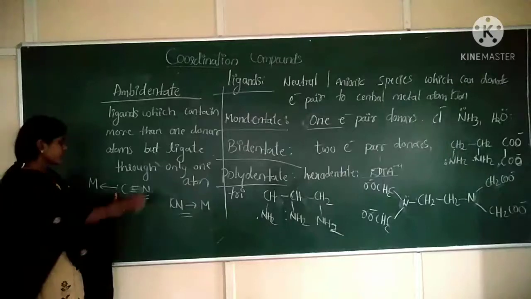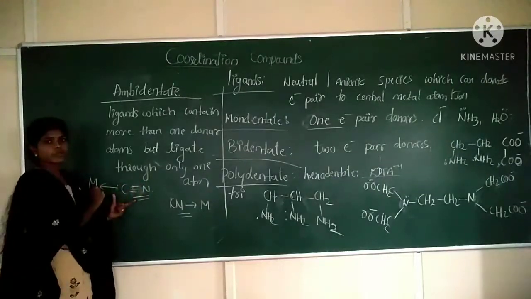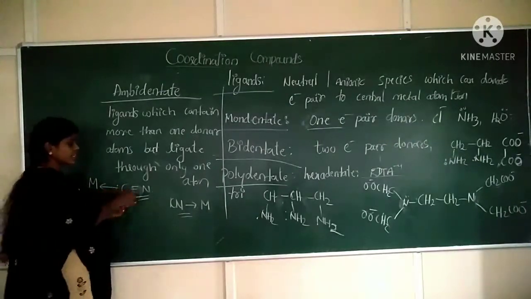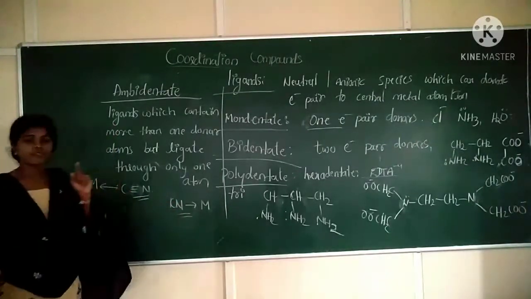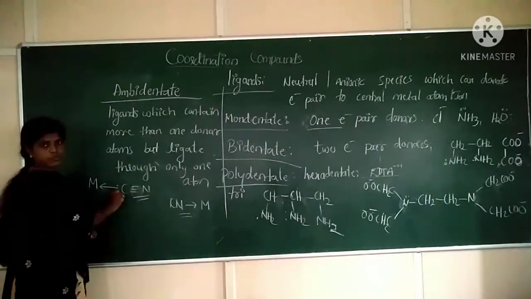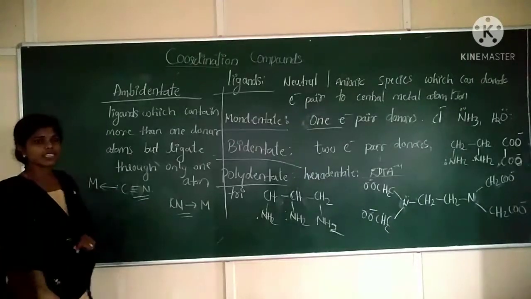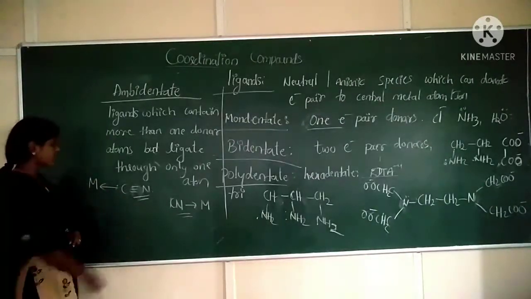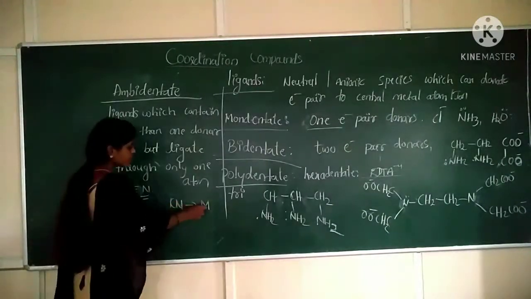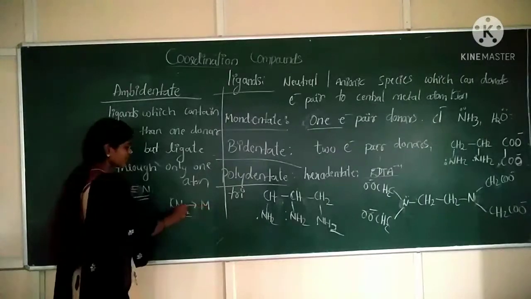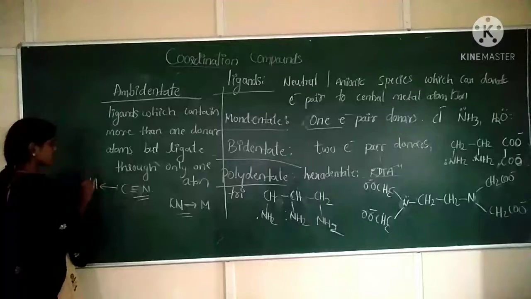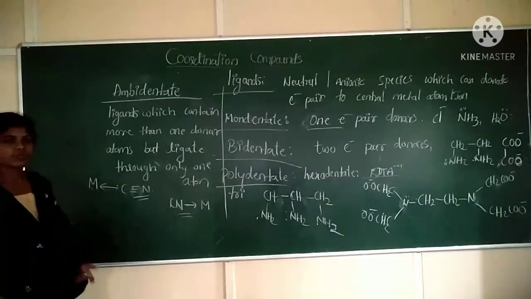Now CN, two donor atoms will be there. It can ligate through two atoms. One is carbon, the other one is nitrogen. But in a compound, only one atom can donate its electron. So that's what we call an ambidentate ligand. In one case carbon is donating the electron to your central metal atom, and in the other nitrogen is donating. So there is a direct linkage between nitrogen and metal in one, and between metal and carbon in the other. Clear? So this is one example.